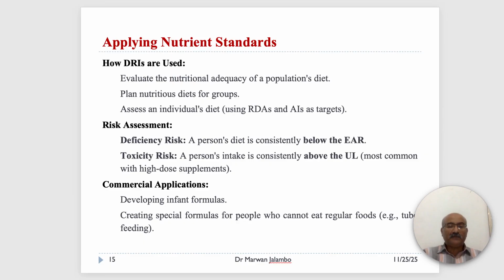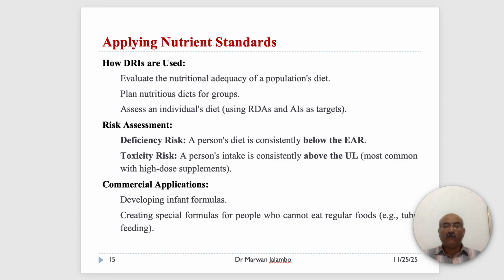Now, as you can see, dietary reference intakes are complex lists of numbers. They are not very useful for the average person trying to decide what to eat for lunch. Most people need practical suggestions.